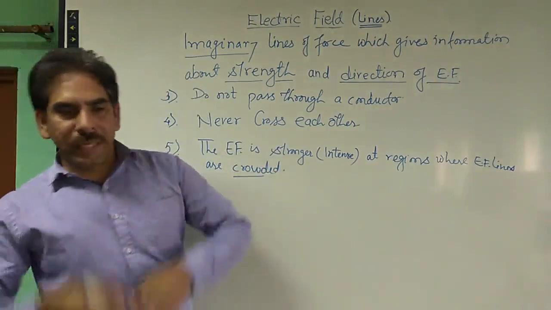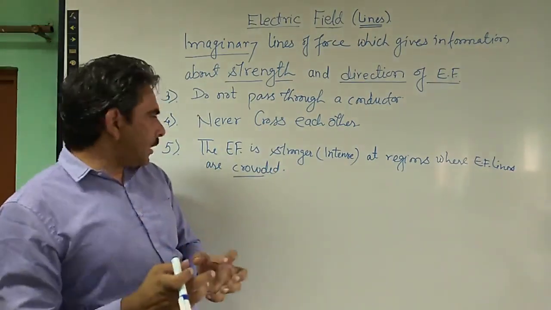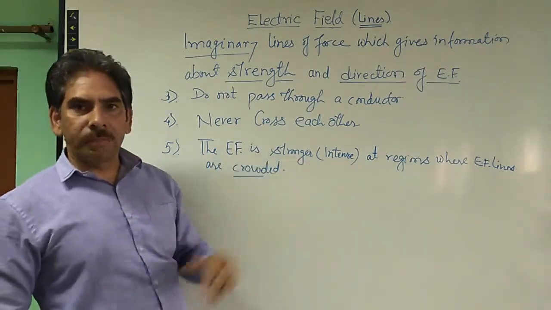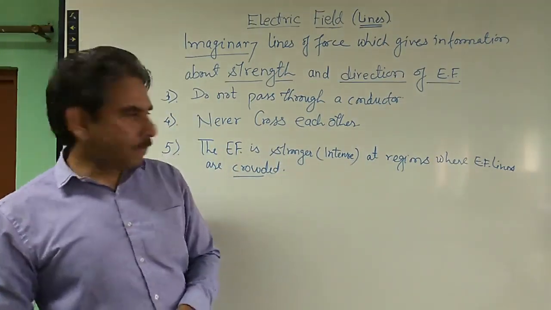So whenever electric field lines are close together in any region, the electric field there is comparatively stronger than at a region where field lines are wide apart, right?